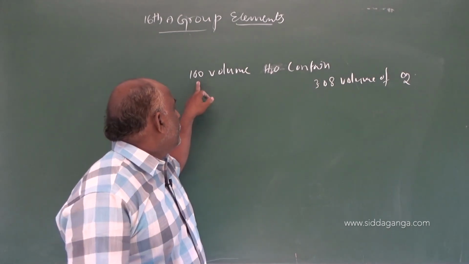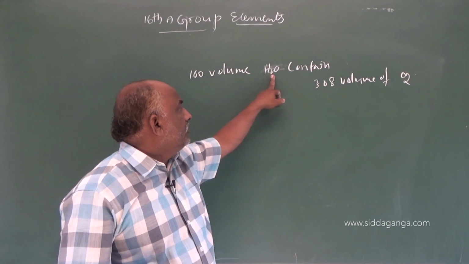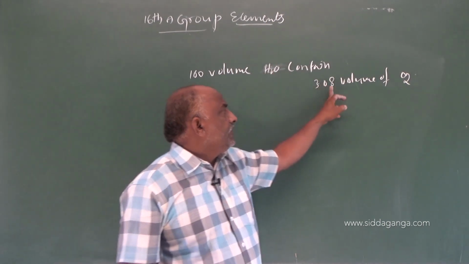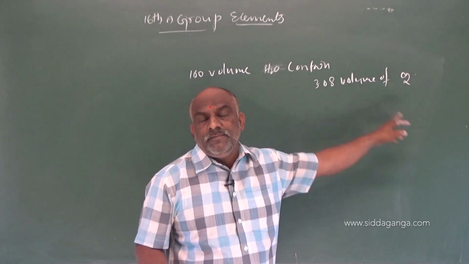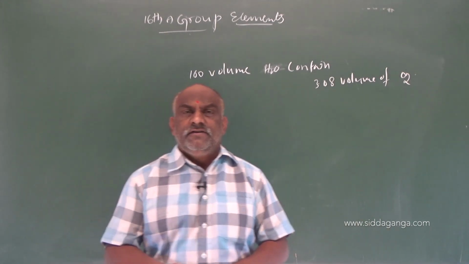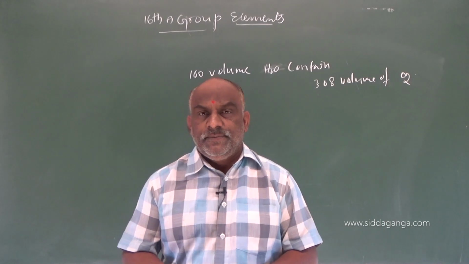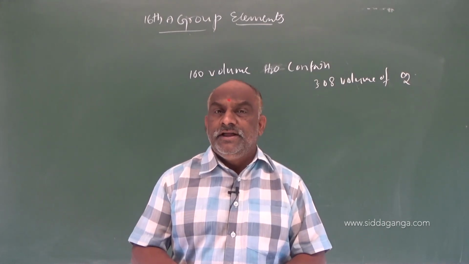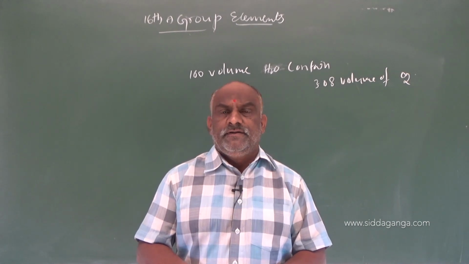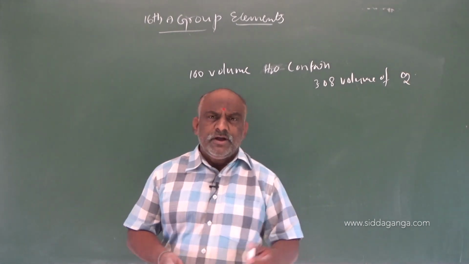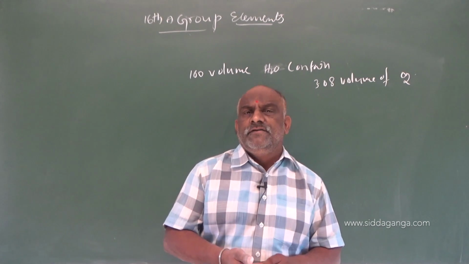So 100 parts of water contains 3.08 parts of dioxygen solubility. This was the solubility, and dioxygen is odorless, colorless, tasteless, and its boiling temperature is 90 kelvins. So what will be the chemical properties? Some chemical properties are there regarding this dioxygen.